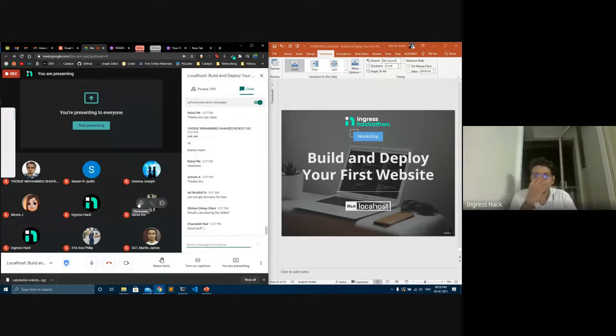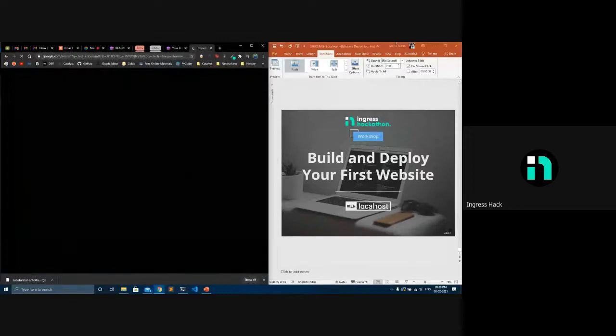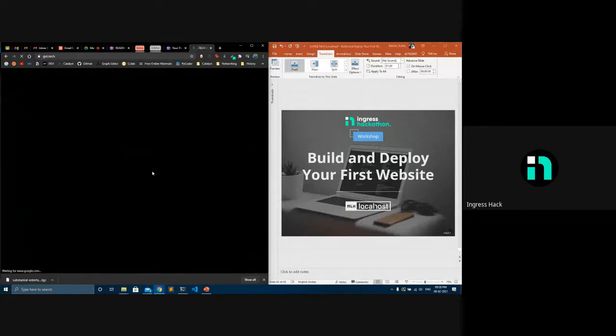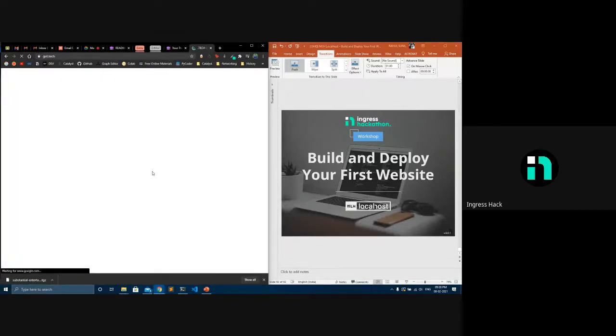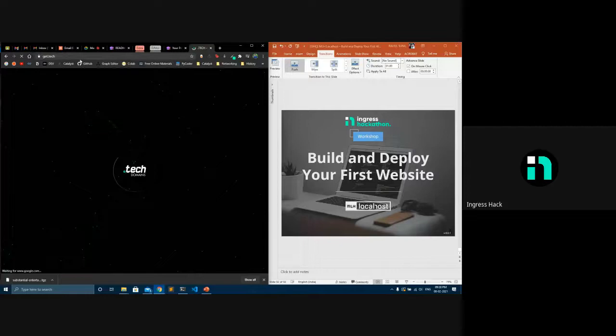Domains for free. Right now you won't be getting domains for free, but there is a site called .tech where you can request domains. If you have a really good idea that you want everyone to see, you can go to .tech domains and tell them, I have this particular idea, I think it can change the world, this is the company I want to kickstart, can you give me a free domain? If they like your idea, they'll give you a free domain, and you can post it using .tech.